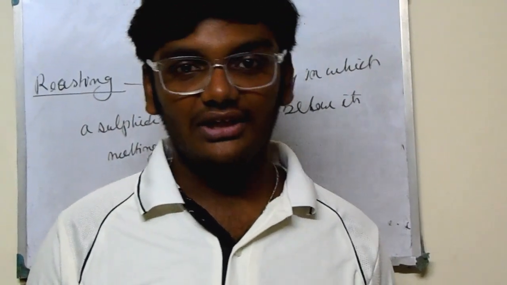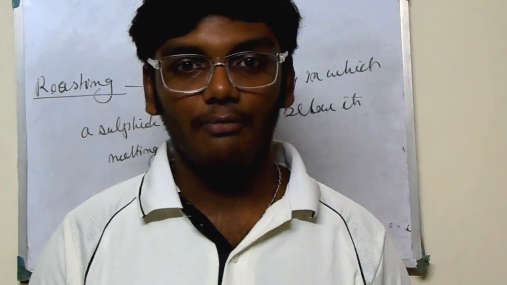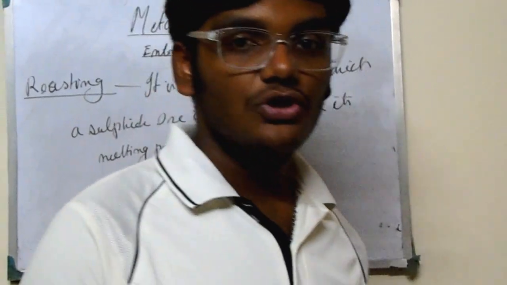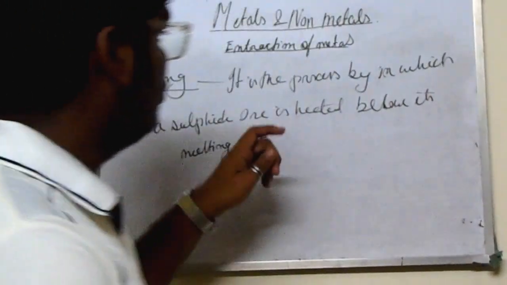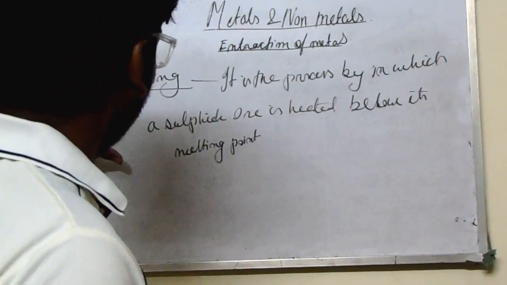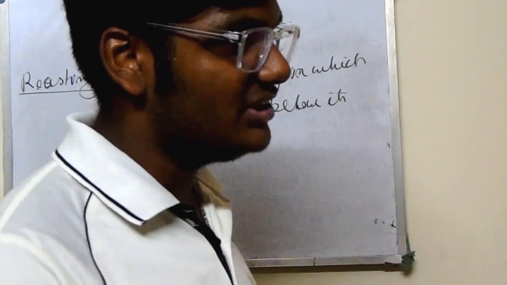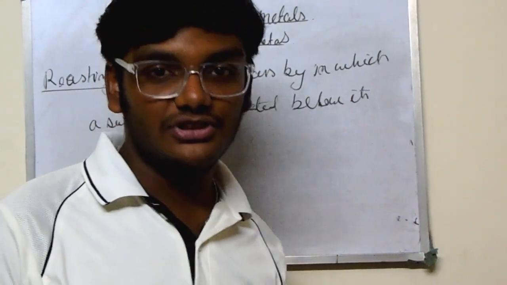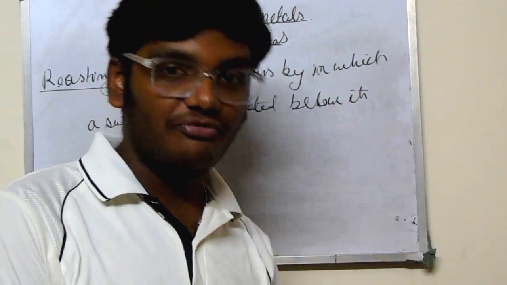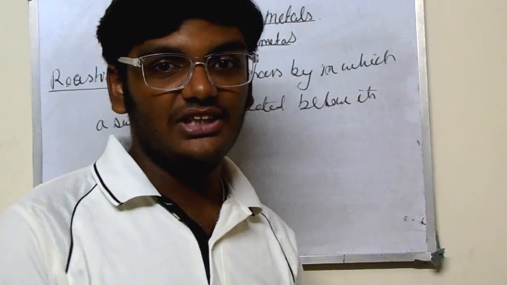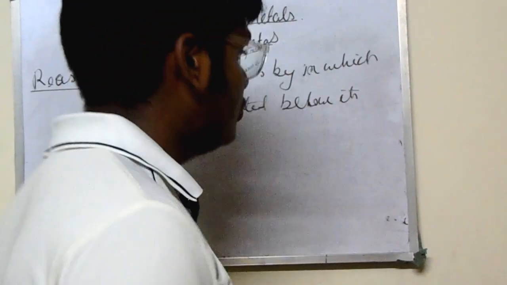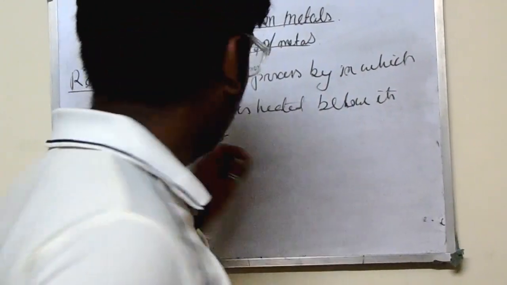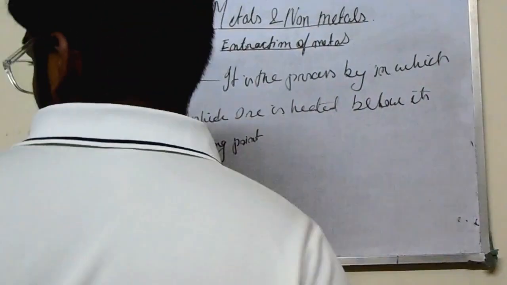We are not getting it in the oxide form. We have to transform it into the simple oxide form. So, I have kept roasting and calcination in the last portion, but it's actually the first step of converting those metals into the oxide one. So those steps come before this process.